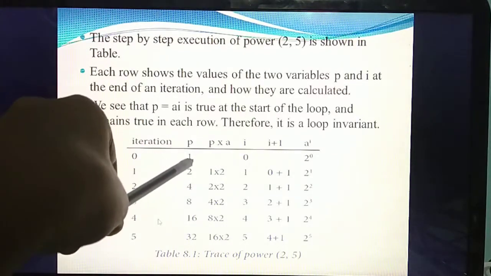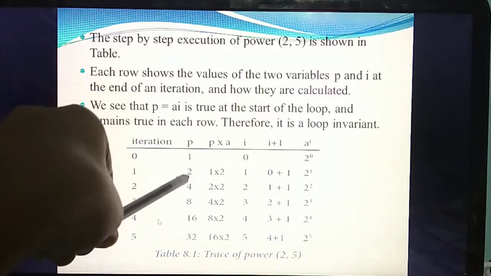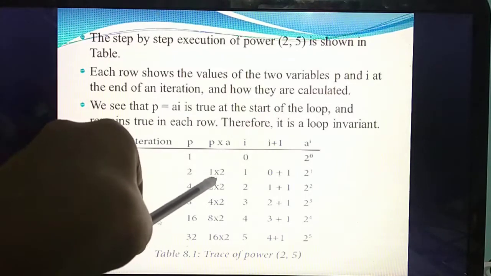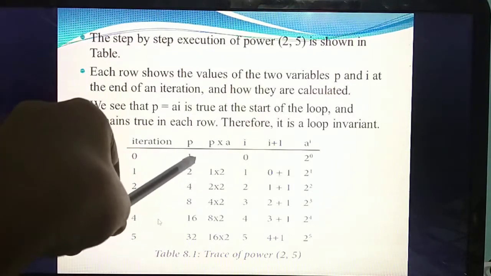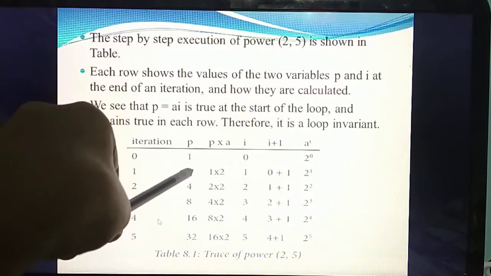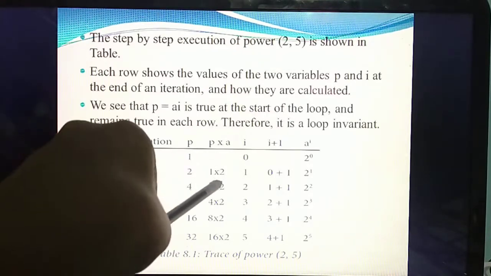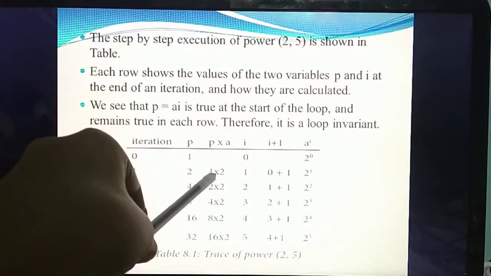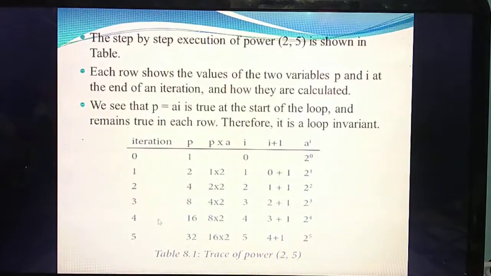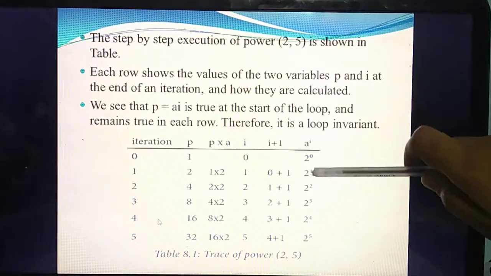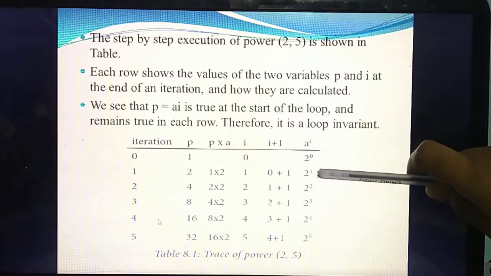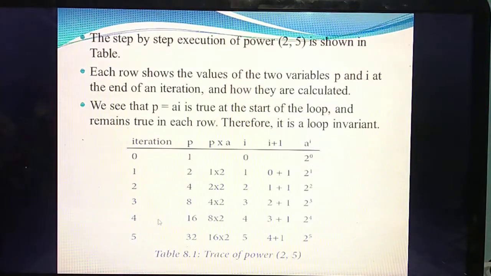The first value is 1, so what is the next value? 2. What's the value of p now? 1. And what's the value of a? 2. So 1 into 2, the answer is 2. Understand? So a power I, 2 power 1, what answer do you get? 2. Isn't it?